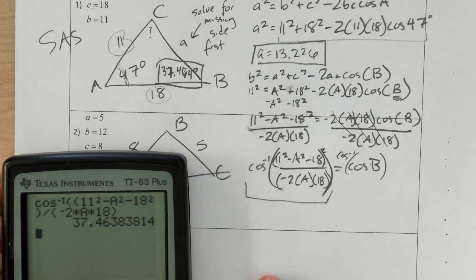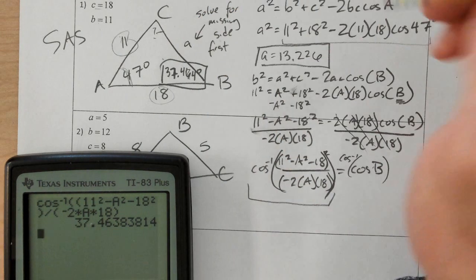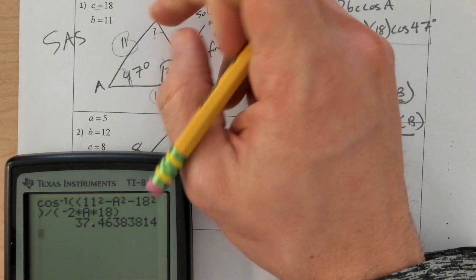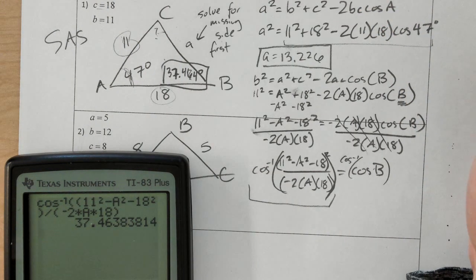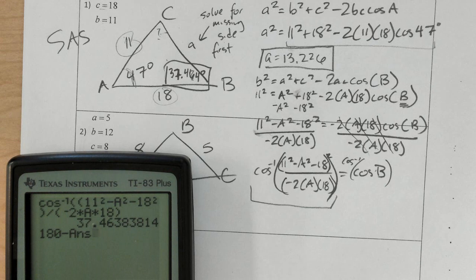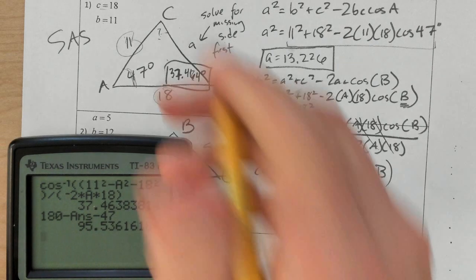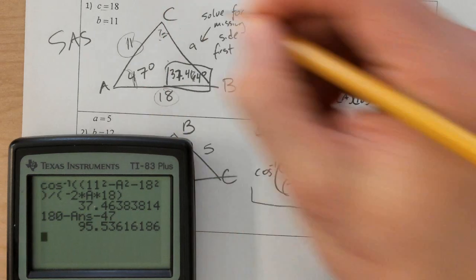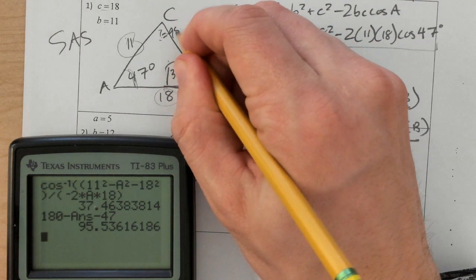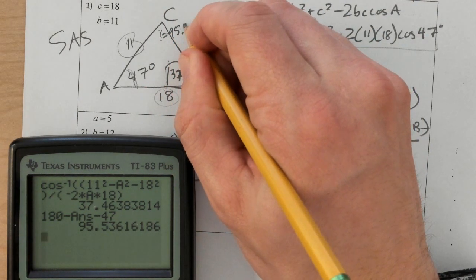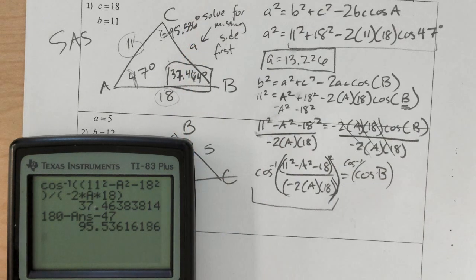Okay. Now there's 2 ways that we could find the missing angle, angle C. One way is we could just do 180 minus the answer that we just got, minus 47, because we know that triangles add to 180. So we're expecting that this angle equals 95.536 degrees.